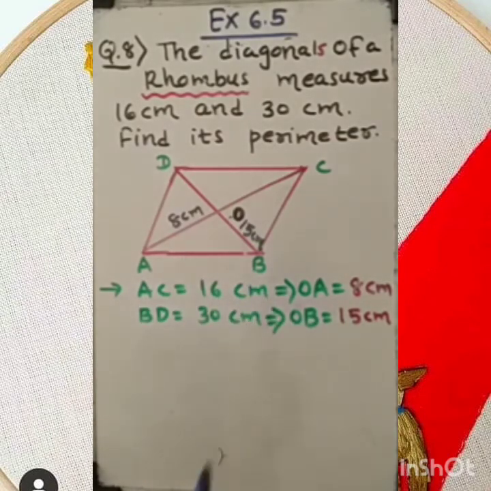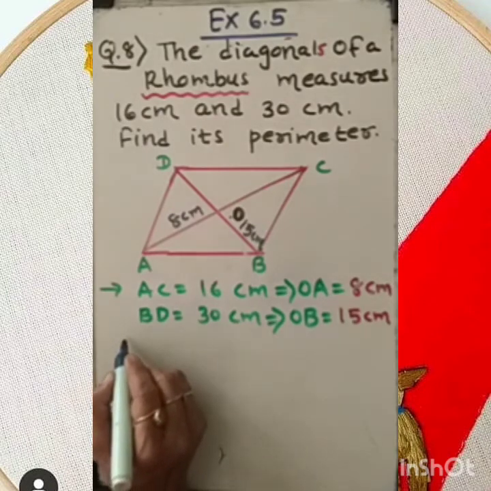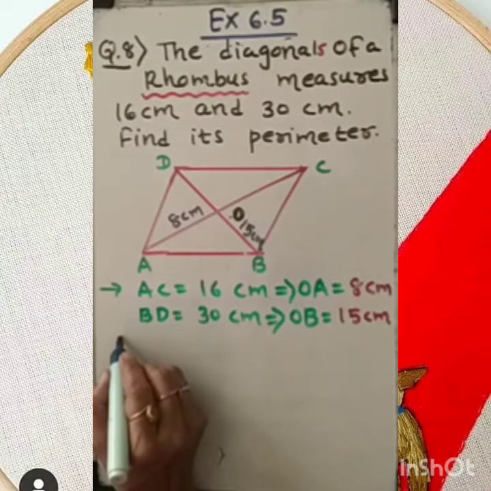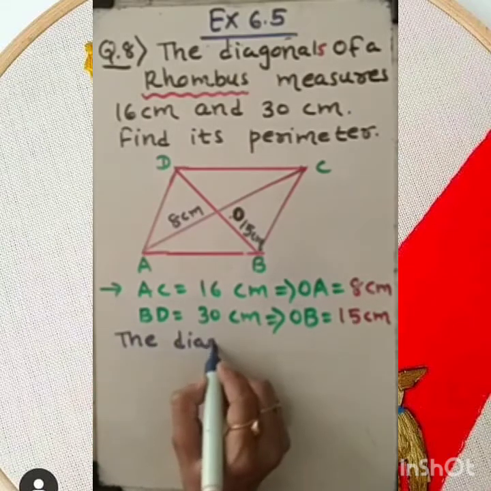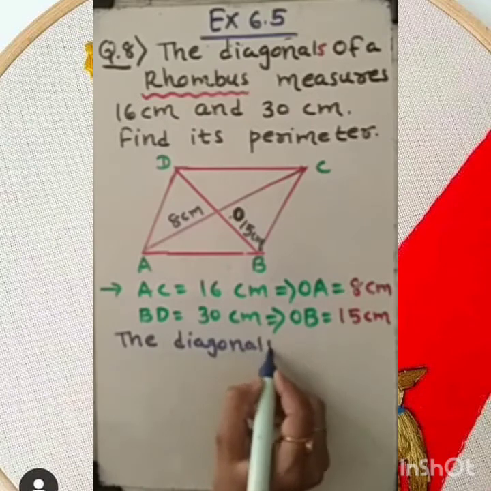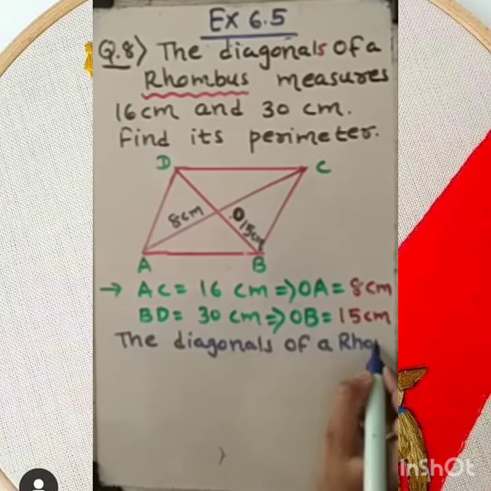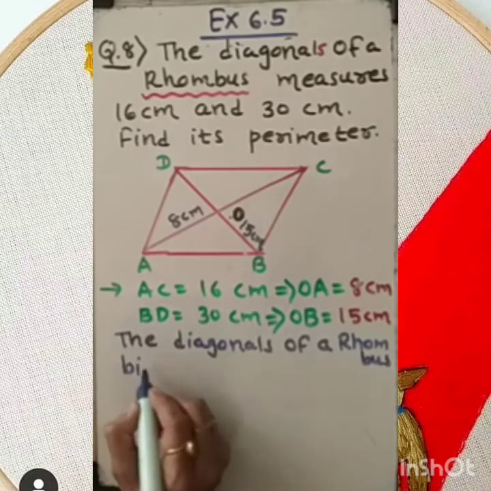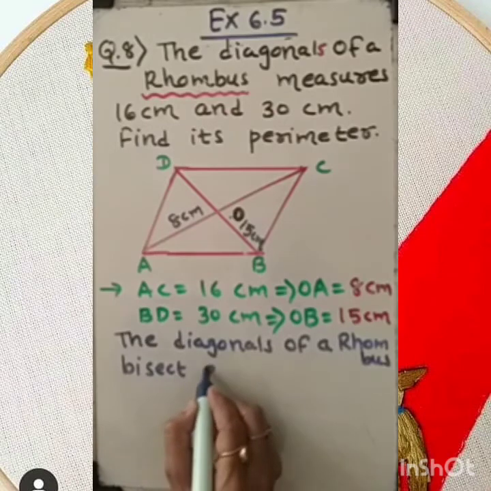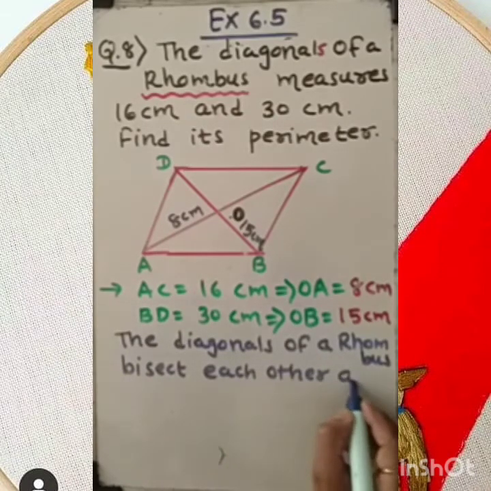But one more thing which is very important here: you need to mention that the diagonals of a rhombus bisect each other at right angle.